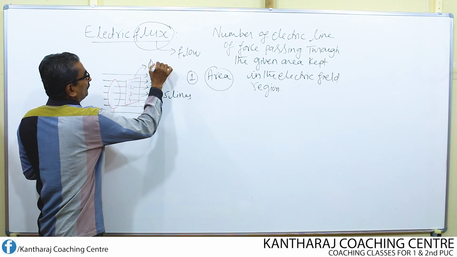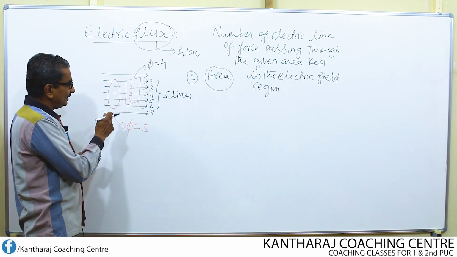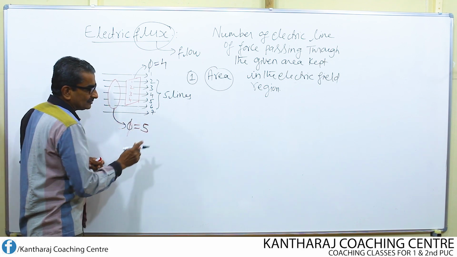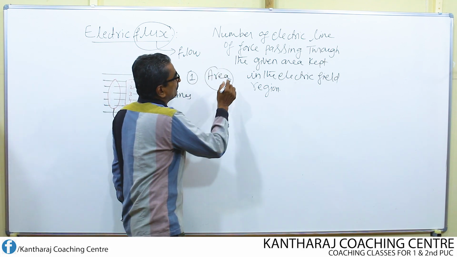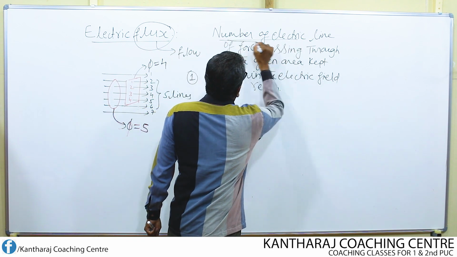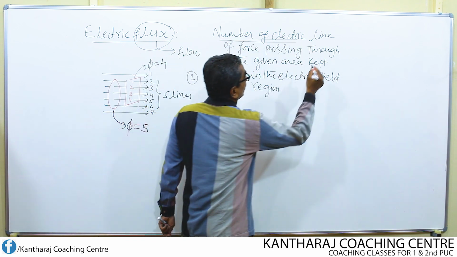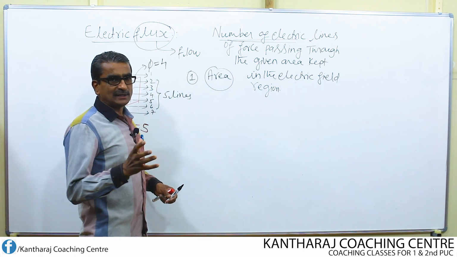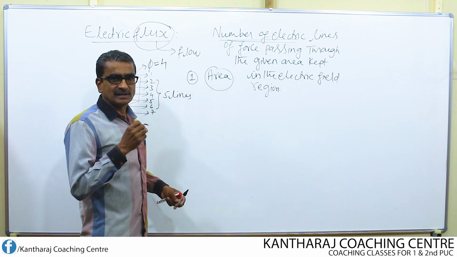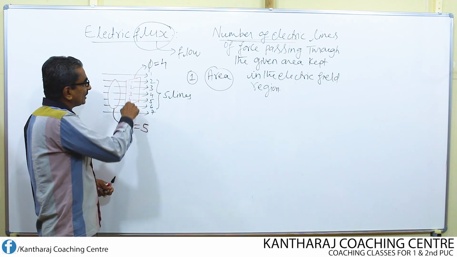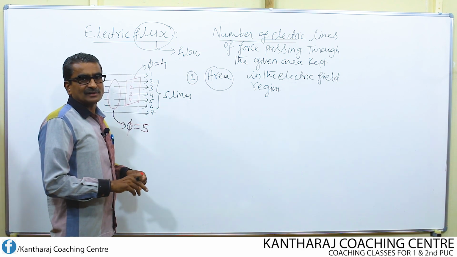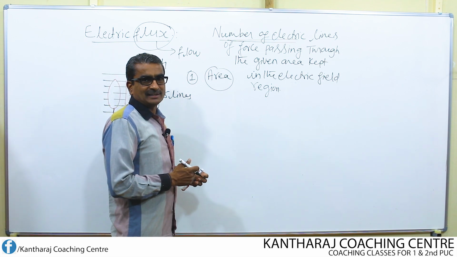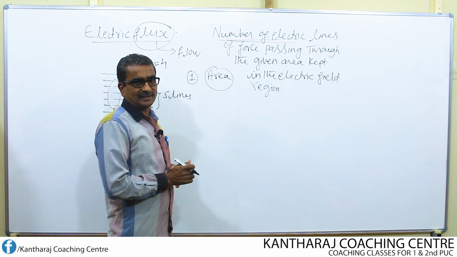So can I say that flux through this area is equal to 4, whereas flux through this area is equal to 5? No. For definition purposes, we say the number of electric lines of force passing, but we cannot find the magnitude of the electric flux simply by counting the total number of lines. We have another method of finding the electric flux mathematically.